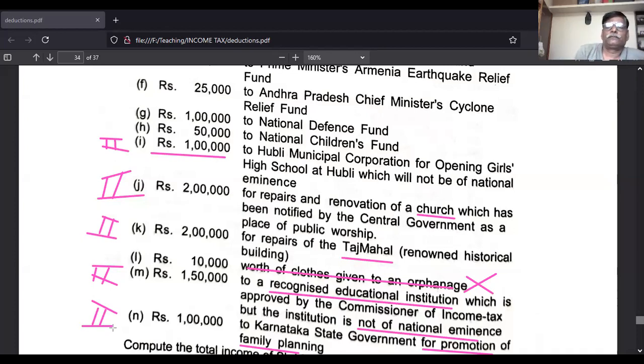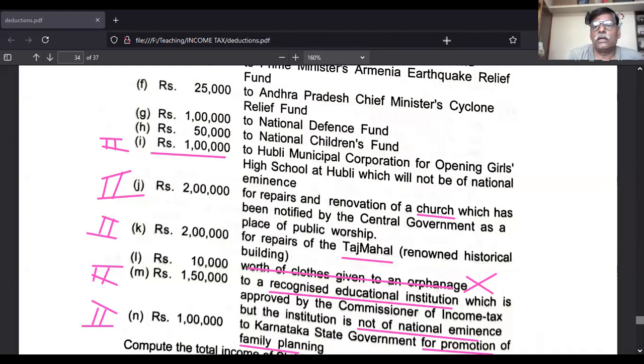You see this. A to H points in this problem come under the first category and go to the outer column. And I to N are the inner column items. They come under the second category, and you take them in the inner column.